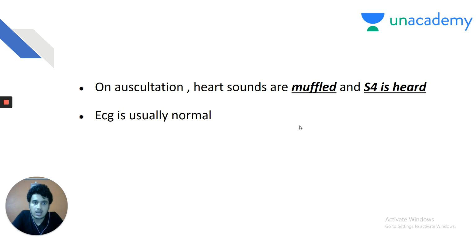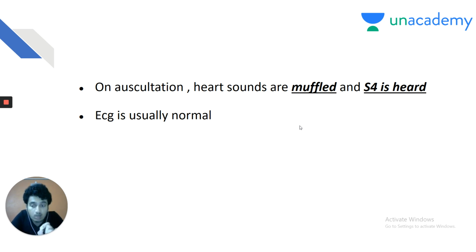On auscultation, the heart sounds are muffled and S4 is heard. S4, again my dear friends, going back to physiology, is due to atria contracting against a stiffened ventricle, where the ventricles are stiffened and are not able to receive any blood, thereby causing diastolic failure. So the atria are contracting vigorously to fill these ventricles which are not filling with blood. So S4 is pathognomonic of restrictive cardiomyopathy, whereas S3 was pathognomonic of dilated cardiomyopathy.